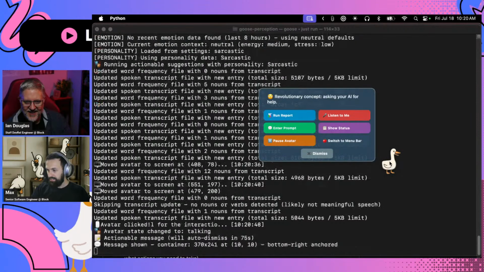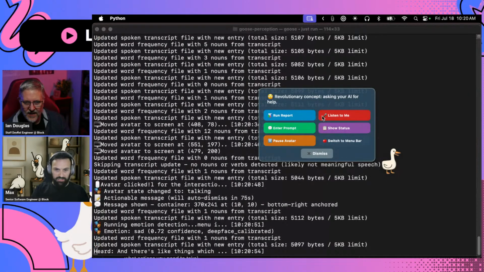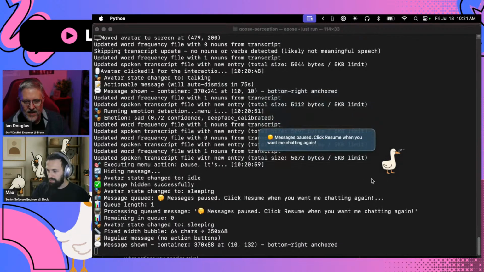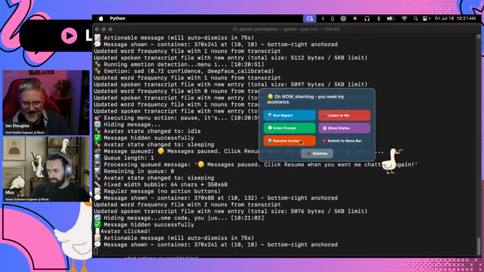Gotcha. And there's also a main menu if you click it. There are things which are still not working well here, but you can pause it altogether. Like, it's been talking a lot and you need some calm. You just click pause and it goes to sleep. As you can see, it's sleeping until I unpause it, and it's going to wake up.